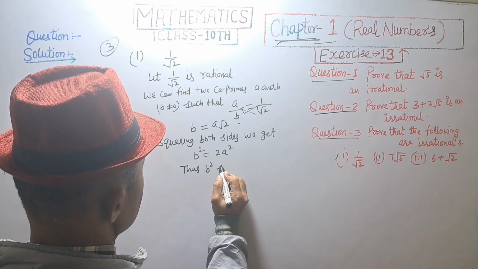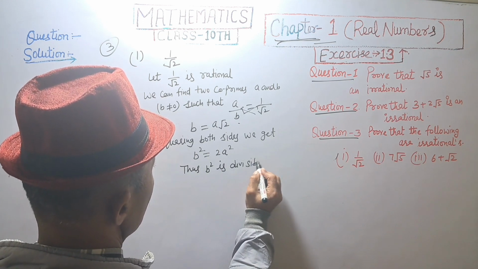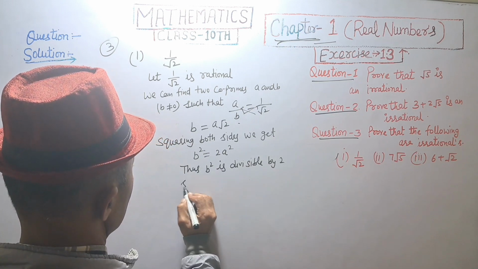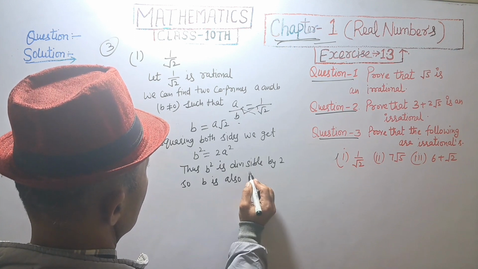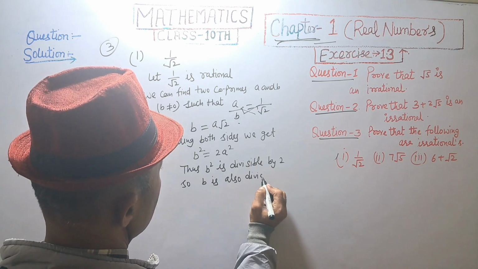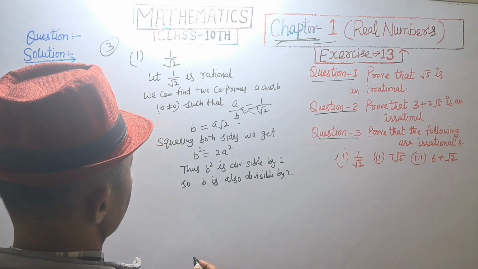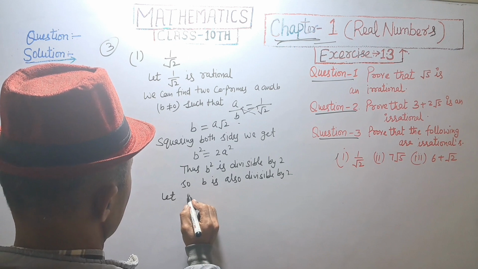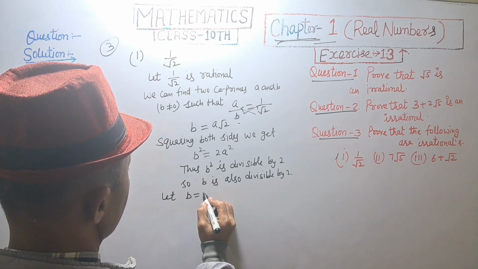Thus b square is divisible by 2. So b is also divisible by 2. Let us assume b is equal to 2c.